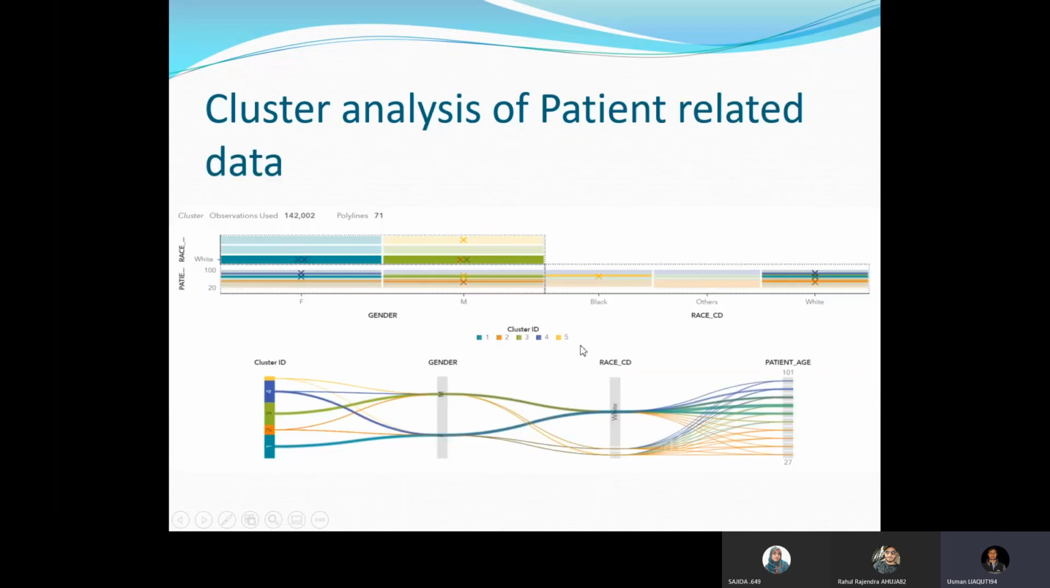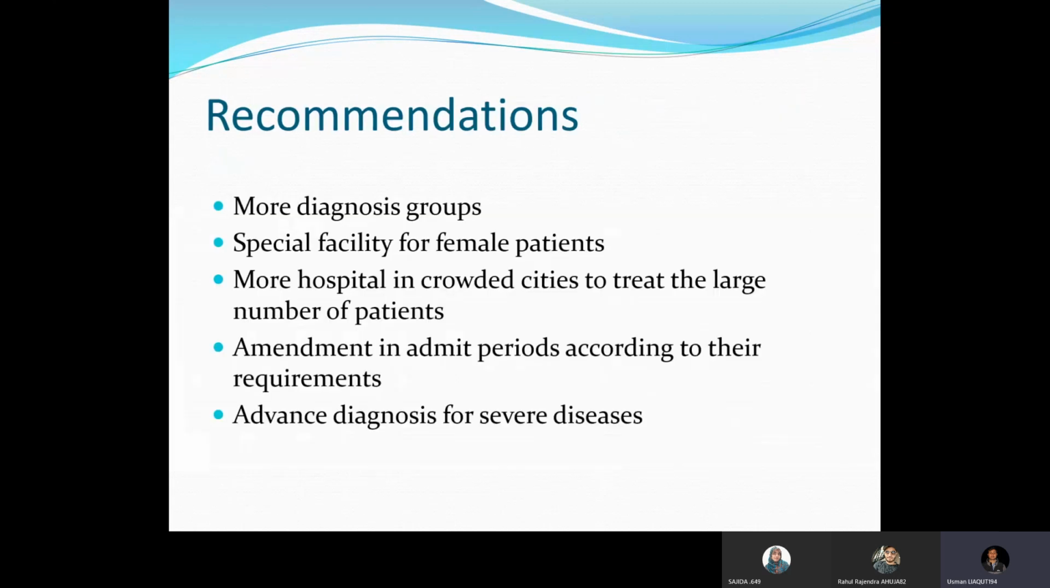And here is the cluster analysis of patient-related data, and they are grouped based upon their gender, their race and their age. If we compare between the white and the black race, most of the patients are actually from the white race according to this graph. And that's pretty much it.